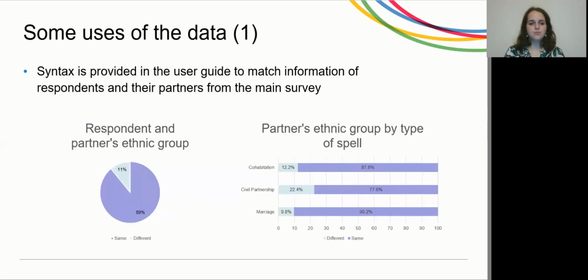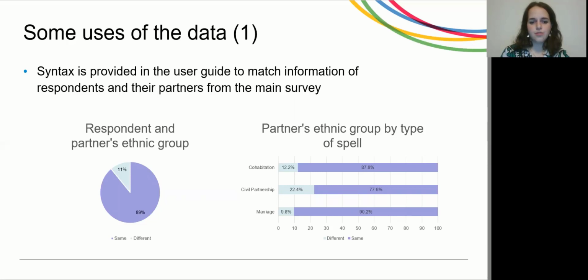And here we have some examples of how our data could be used. Thanks to the presence of the PIDP variable, the cross-wave person identifier, you can match the information contained in this dataset with other datasets in Understanding Society. So for example, here we have